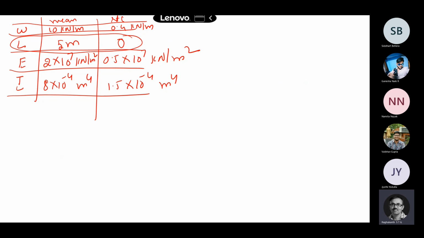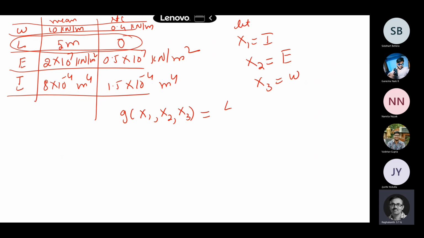Now we have to formulate this. Let x1 be I, x2 be E, and x3 be W. So there are only 3 random variables, not 4. Now my limit state function g of x1, x2, x3 is L by 360 minus 0.0069 x3 L to the power of 4 by x2 x1. This is my limit state function in terms of the random variables.